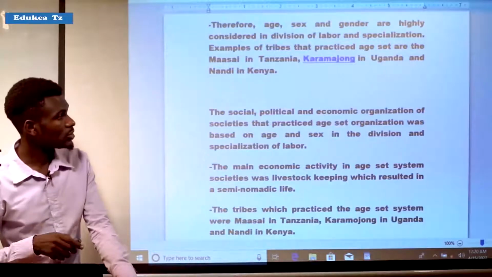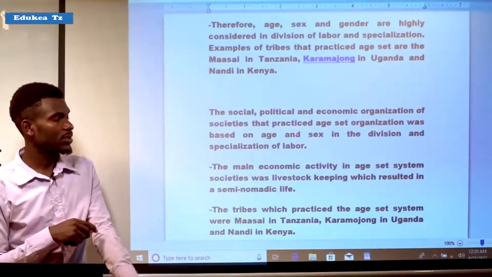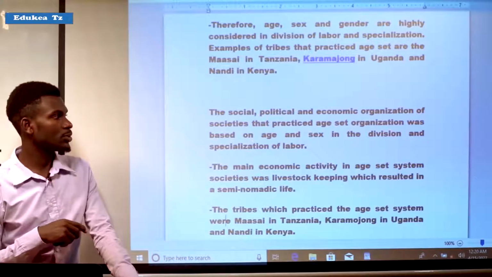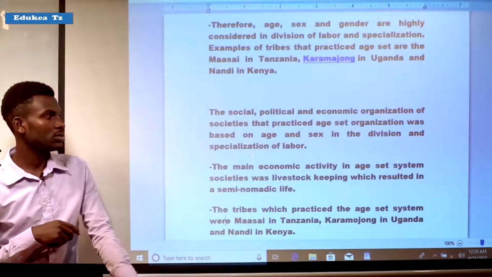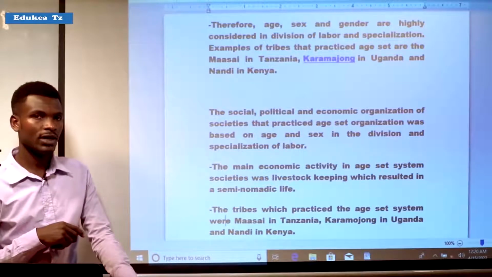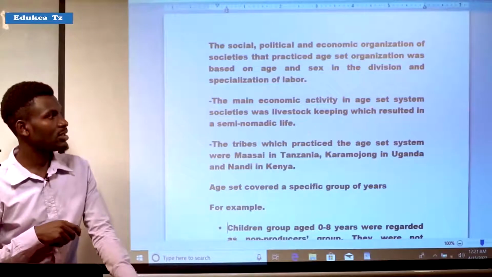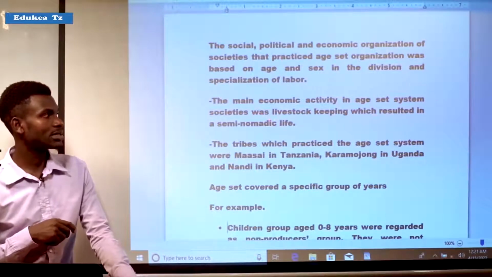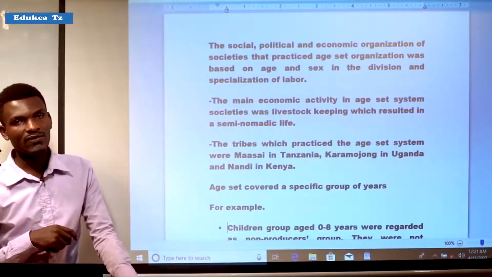The social, political, and economic organizations of the societies that practiced the age-set organization was based on age and sex in the division and the specialization of labor. The main economic activities in age-set system society was livestock keeping, which resulted in a semi-nomadic life.